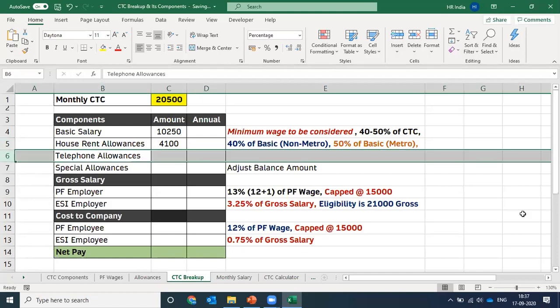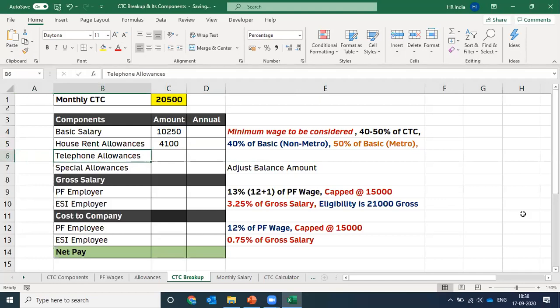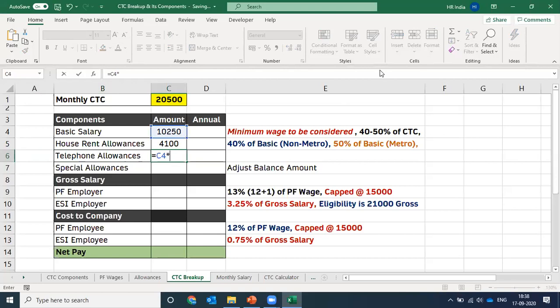Third criteria is to decide on the telephone allowance. The third we have taken as the telephone allowance. Now, how do we pick up this telephone allowance? There is no percentage given for the telephone allowance or any of these kinds of allowances. This is exempted on the actual expenditure incurred by an employee, right? So whenever you are giving the telephone allowance for an employee, always go for a realistic figure. So we can take it as 10% of basic salary. So this comes around 1,025 rupees. So this is somehow realistic for the expenditure of telephone. For the telephone bills or internet bills, 1,025 rupees is somehow a realistic figure. So you can decide it this way.